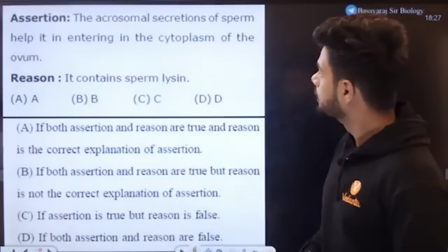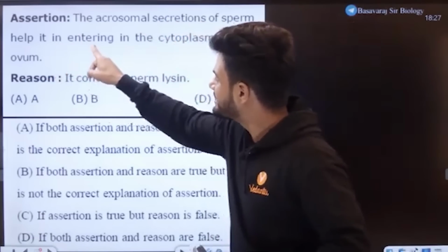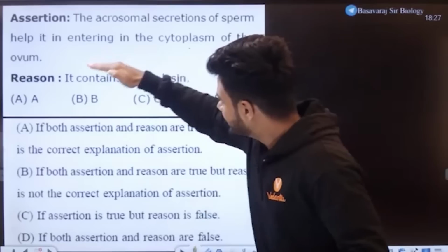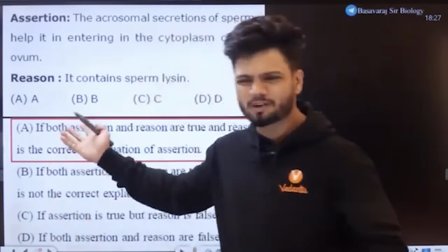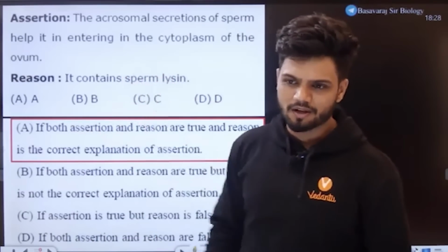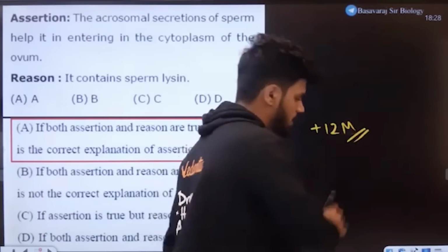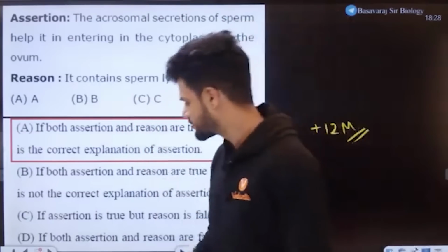Okay? Now, next question on the board for all of you. Very important question. The acrosome secretions of the sperm help it in entering the cytoplasm of the ovum. Okay, it helps. It contains sperm lysine. Yes, it contains sperm lysine. This is the same sperm lysine which helps in the entry. This was a very easy question. All of you are able to answer very easily. So if you're able to answer this question, plus 12 marks. Very easy question.